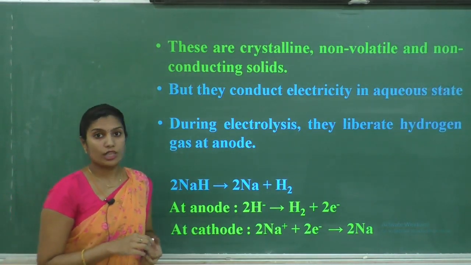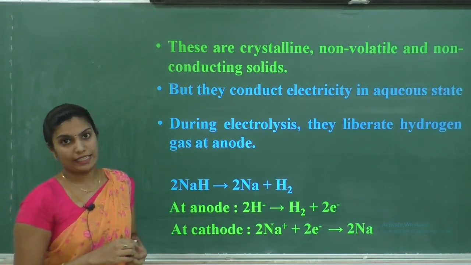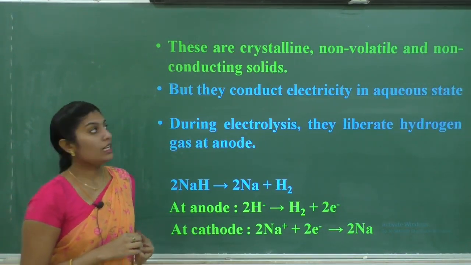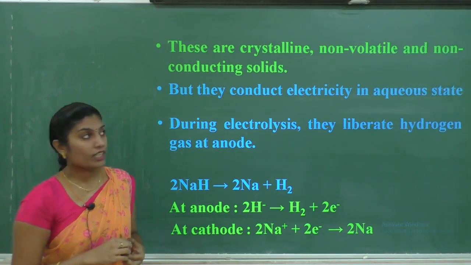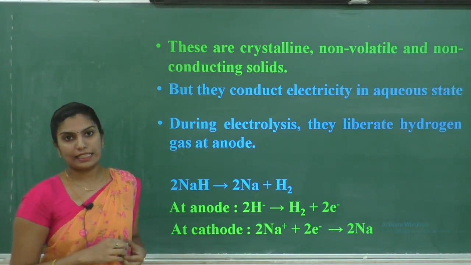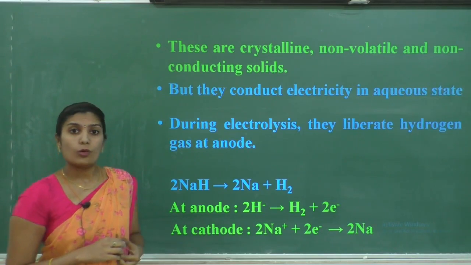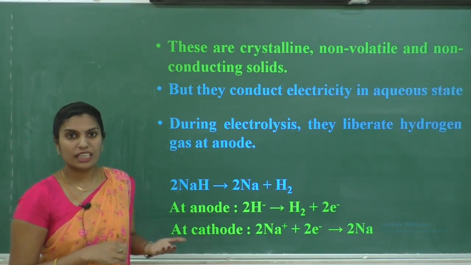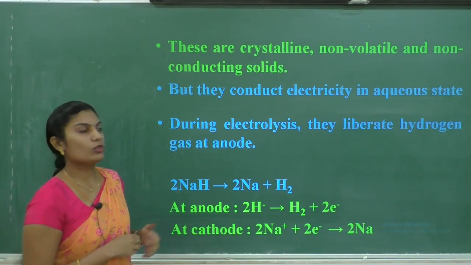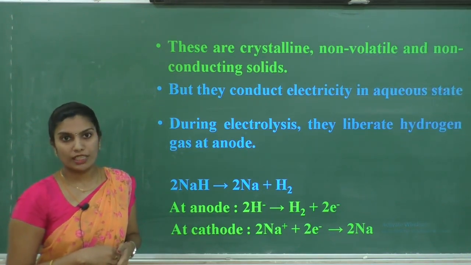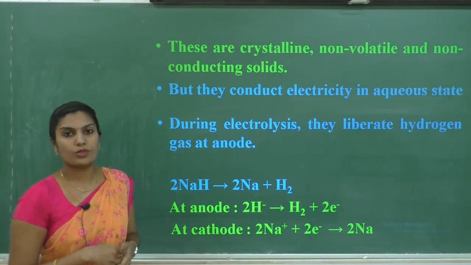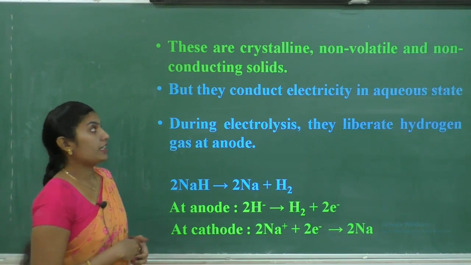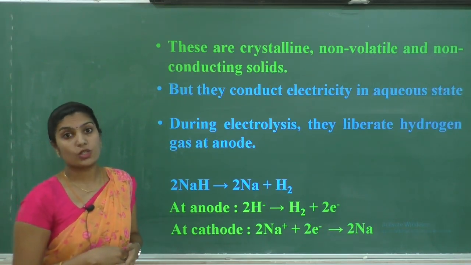Next, coming to the properties of ionic hydrides, these are crystalline, non-volatile and non-conducting solids. What do you mean by non-volatile compounds? The compounds which will not evaporate easily are said to be non-volatile compounds. These ionic hydrides are non-volatile in nature and non-conductors in solid state.